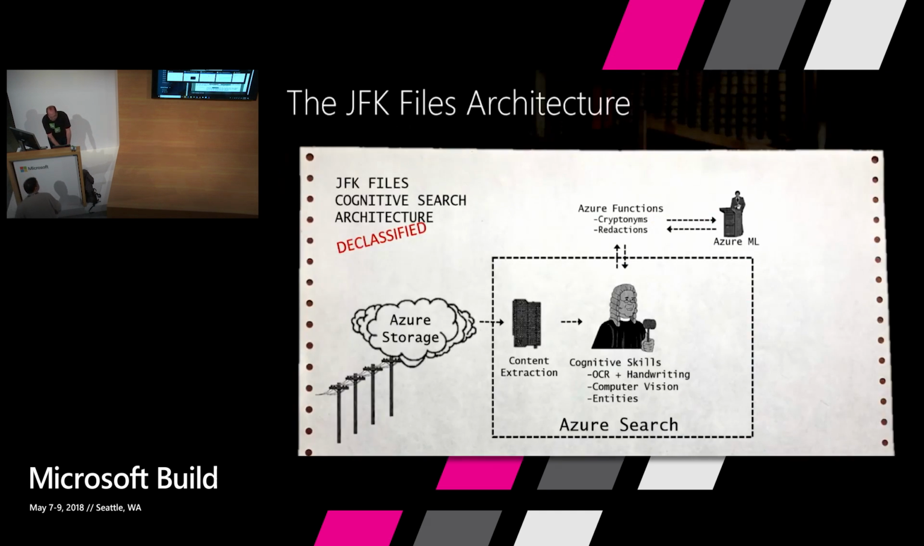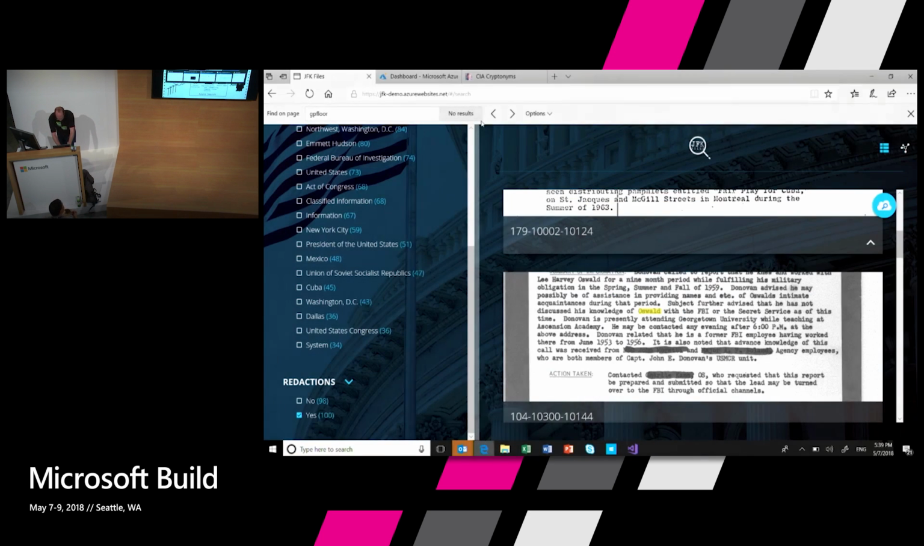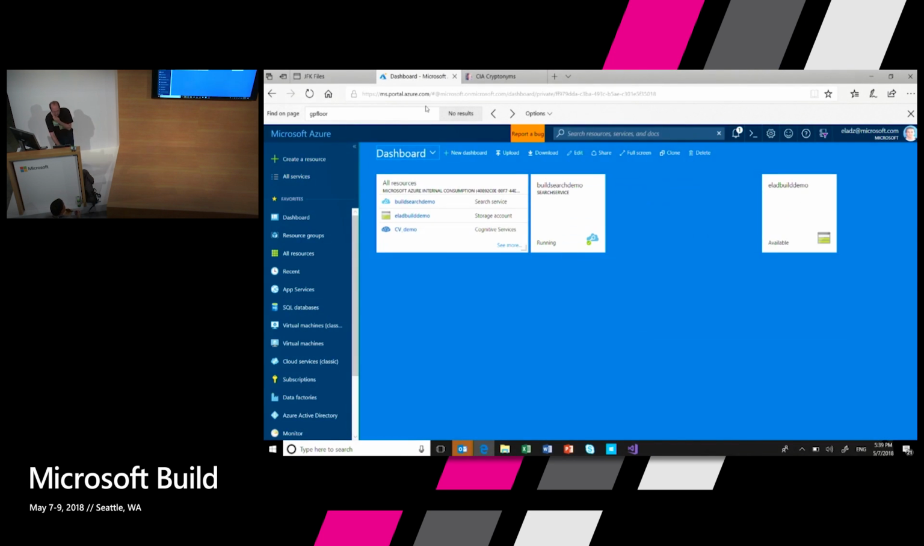Let me show you how we actually do this. So all this data, all these built-in cognitive skills or custom skills that I created myself, are being put inside a search index to allow me to explore the data. And let me show you how easy it is to get started directly from the Azure portal. So this is the Azure portal. I'm going to go directly to my search service that I already provisioned.